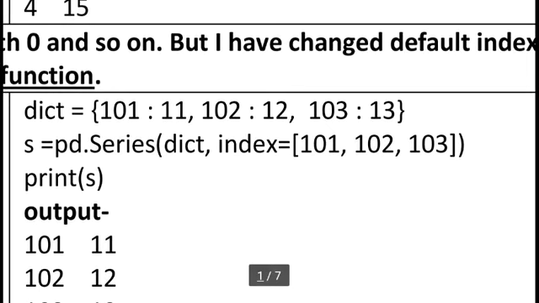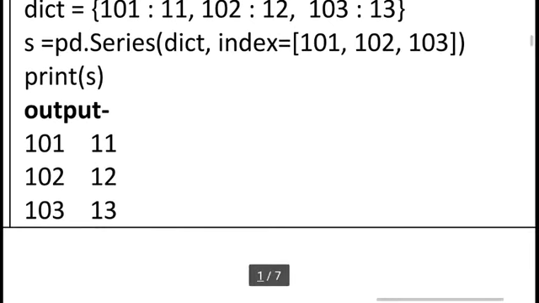This method we already know. Here I am using the dictionary variable dict, we already know, but here I am using comma index. So in the above code, dict is equal to 101, 102, 103. This index, copy and paste here. Index is equal to 101, 102 and 103. The same thing we can write here, and print s. So you can see our user defined index 101 11, 102 12, 103 13.